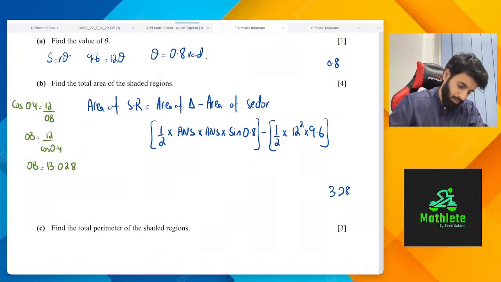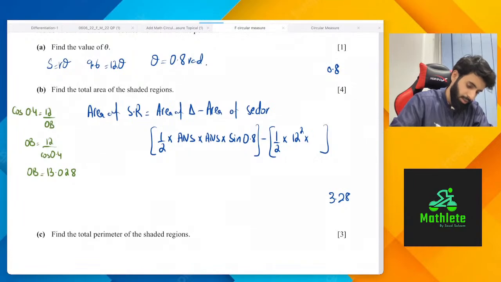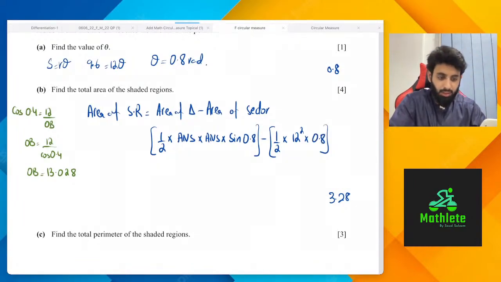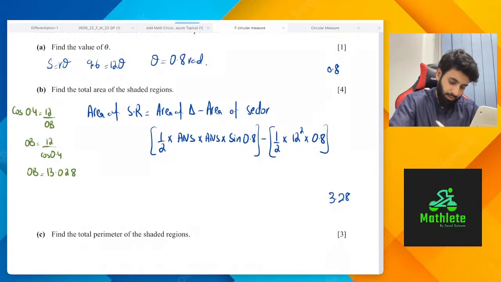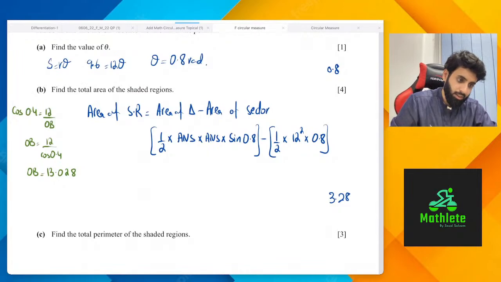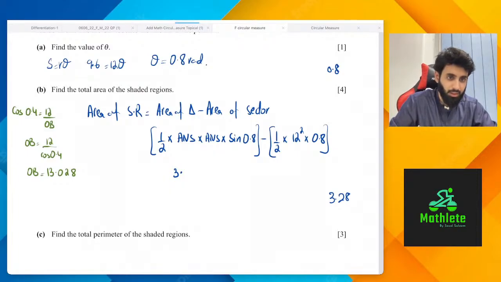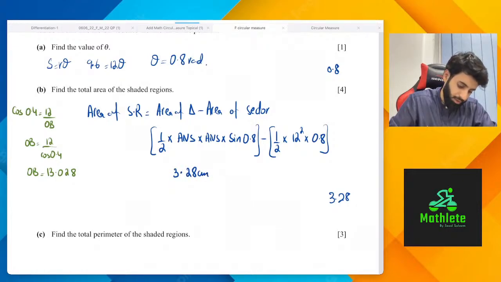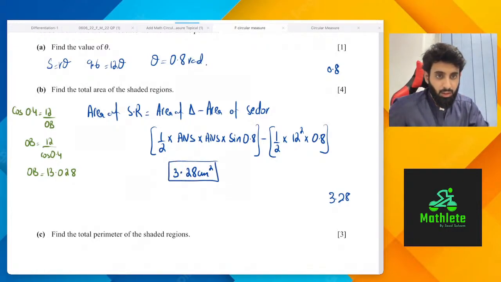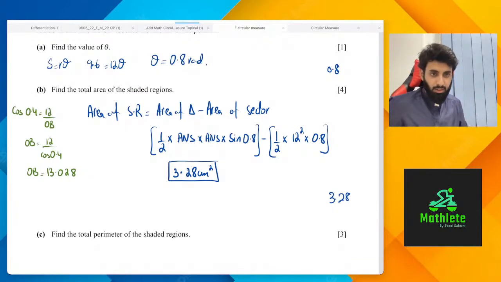Theta is 0.8. Oh, yeah, you're right. I mixed both formulas together. Sorry, my bad. Okay, so 0.5 into... The final answer is coming out as 3.37 something. Rounded off correct to 3 significant figures, we get 3.28 centimeter square. Okay, thank you for pointing that out.